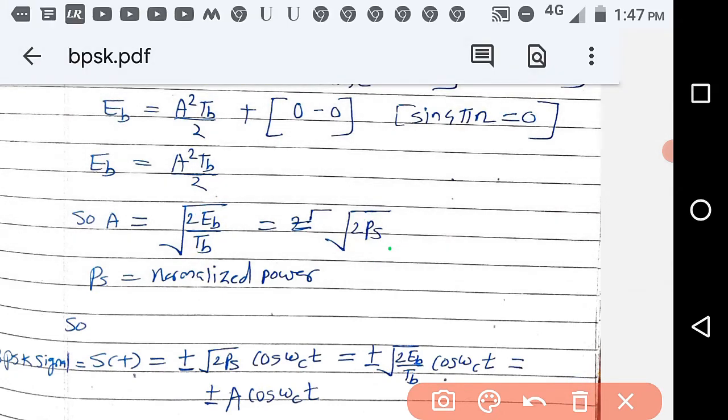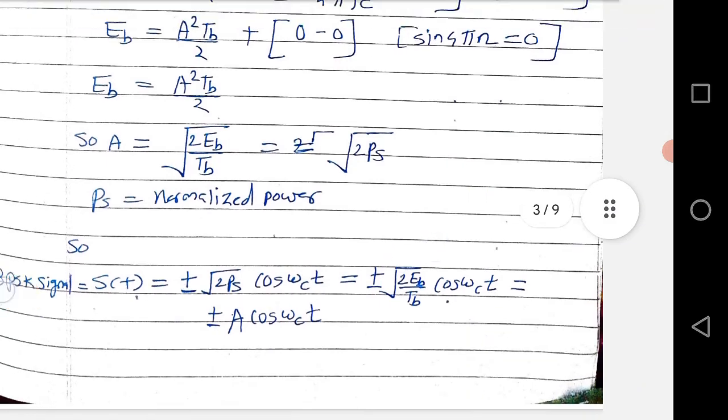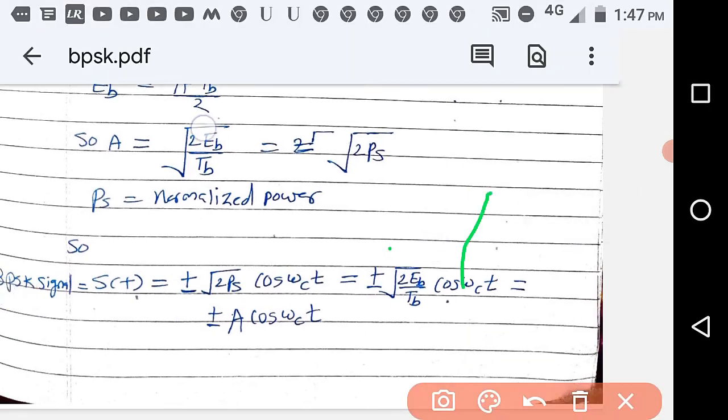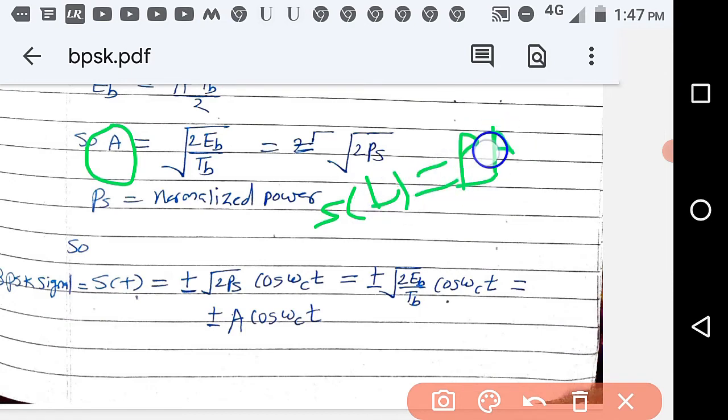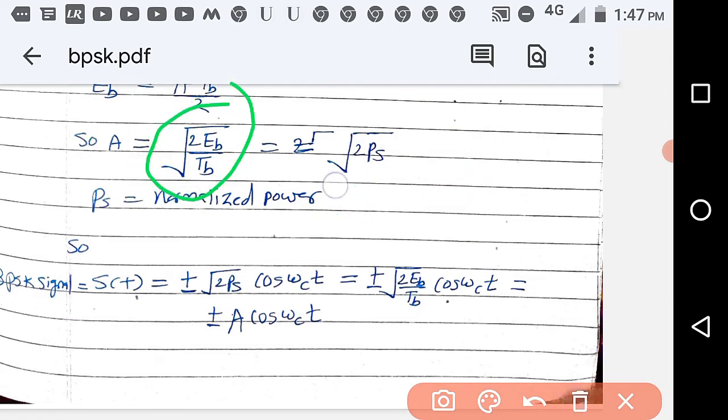In many books, instead of A, we have seen that s(t) is equal to plus or minus A cos omega ct. Instead of A, they write the square root of 2 Eb by Tb or the square root of 2 Ps.